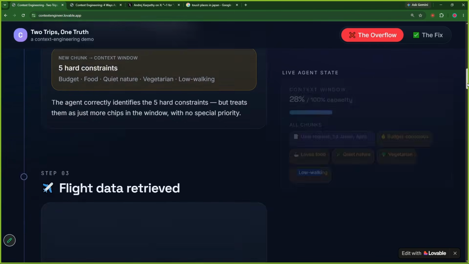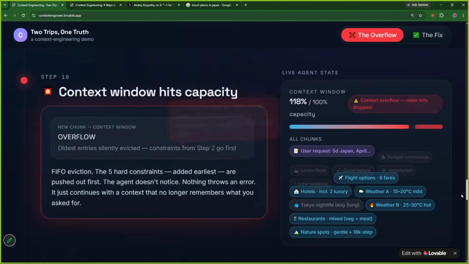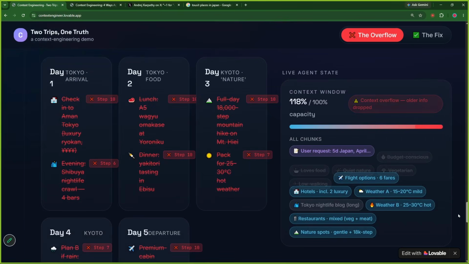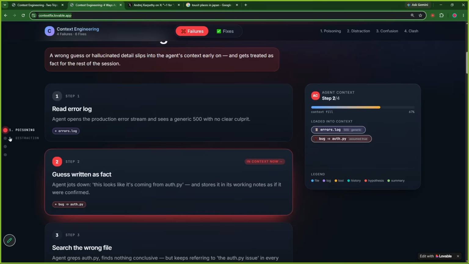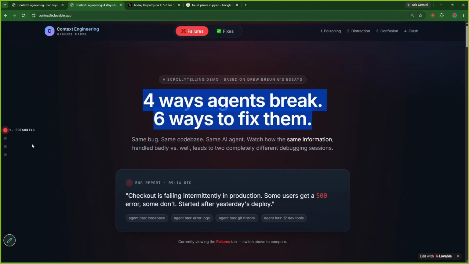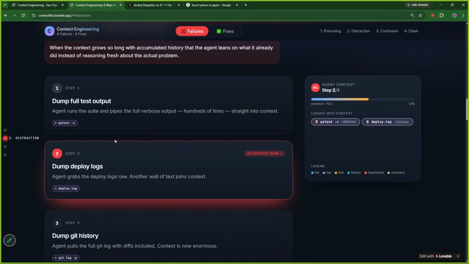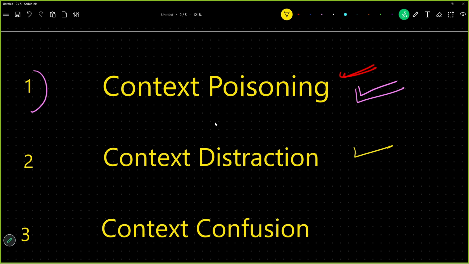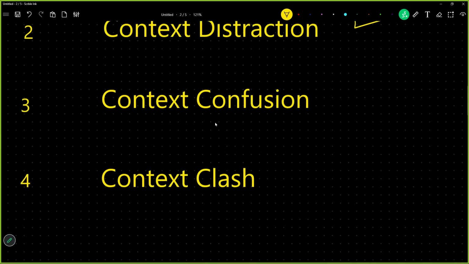But because the context got overfilled, the AI agent is now distracted about what exactly was required by the user. Because of so much information we got distracted, like, hey, what to do now? That is context distraction. We will come to this particular page as well, but context distraction is very simple.